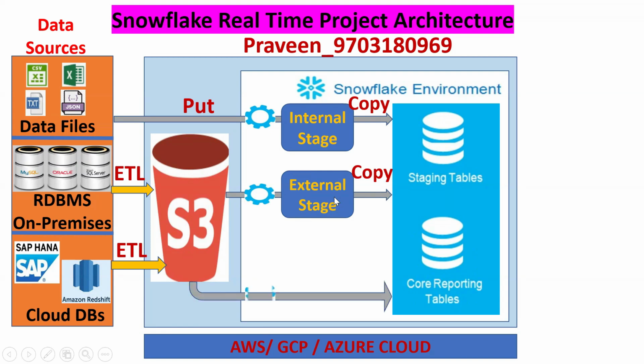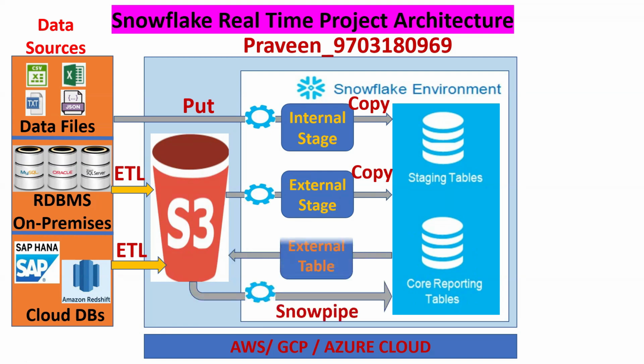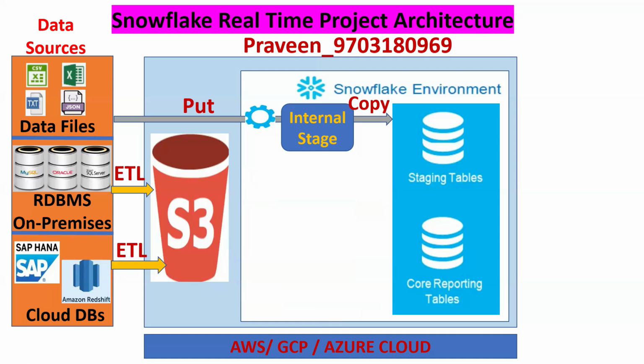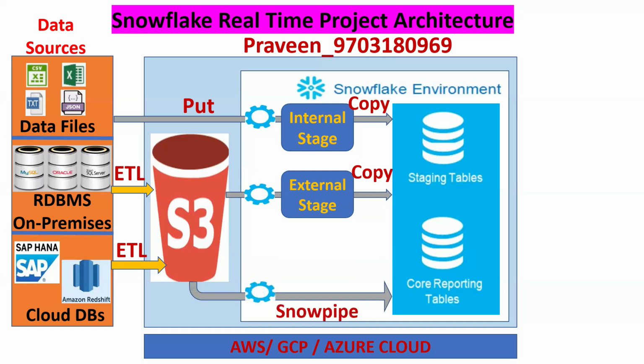So from there, we use pipelines. By using the COPY statement, Snowpipe, and external table, these three methods, we can bring this data to Snowflake. Our data is situated in S3 in the form of CSV files, JSON files, or any file format. From external stages, with the help of the COPY statement, Snowpipe, or external table, we ingest into our Snowflake staging tables.